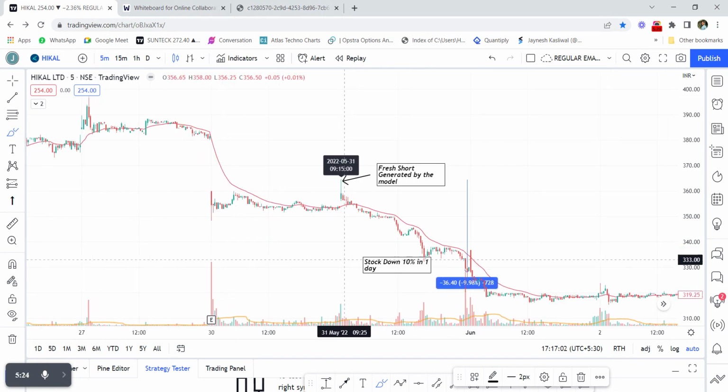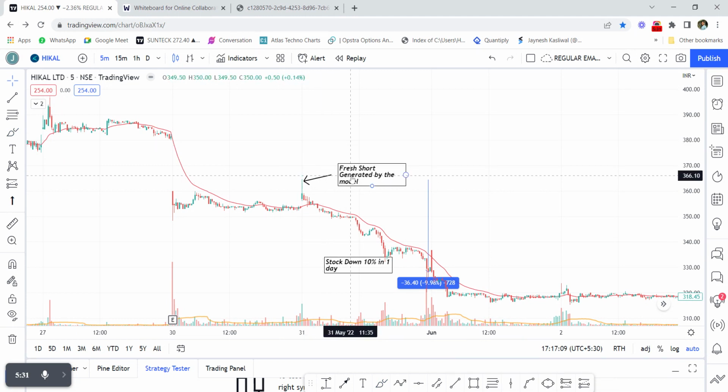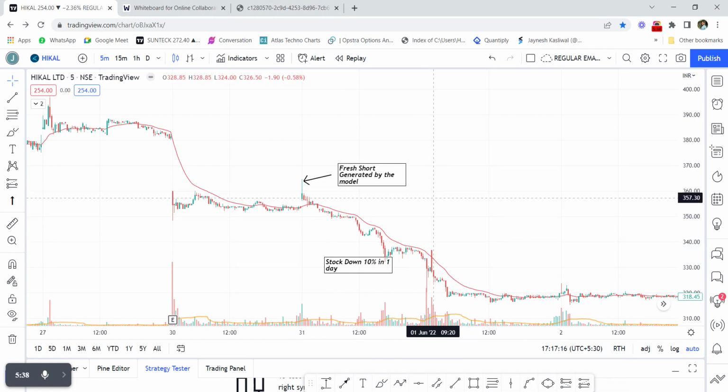Here we see that Hikal had opened only around 1.5% gap up. You might wonder why it only opened 1.5% gap up, and there could be many such stocks opening 1.5% gap up, so why was this stock given as the trade? As I have mentioned, we are calculating the probabilities of each and every stock, and the stock with the highest probability is taken as a short trade for that particular day. And on that day you see that the stock was down 10% in a single day.